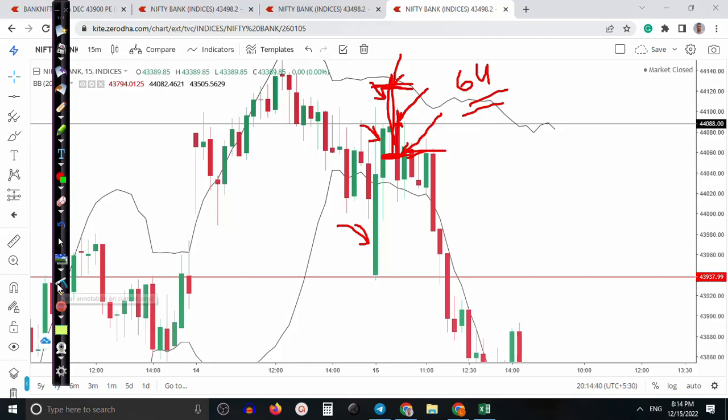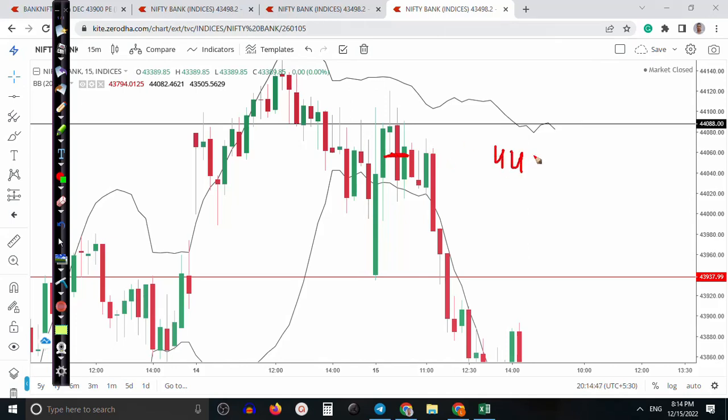So if price breaks at that level, let's say 44000 is at the money. If that is at the money and we buy a put option, and 100 rupees goes against us, our SL will be near 50 rupees in our premium.